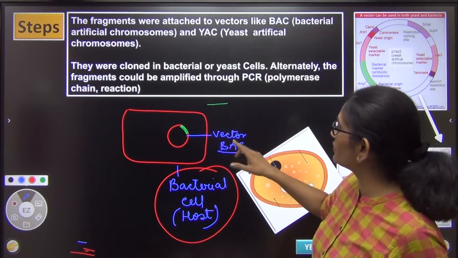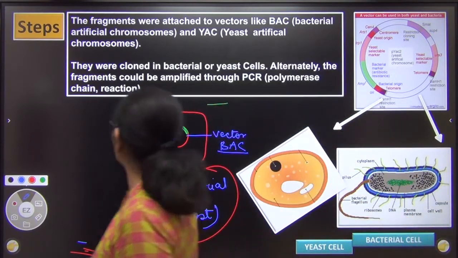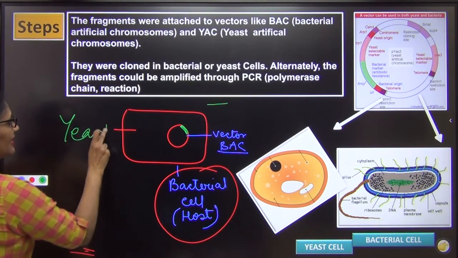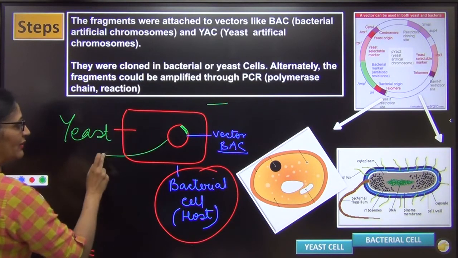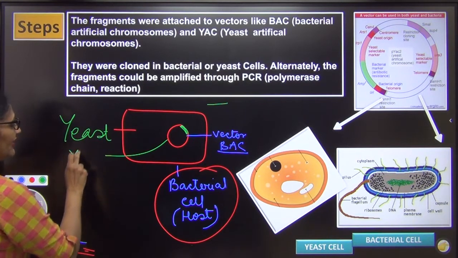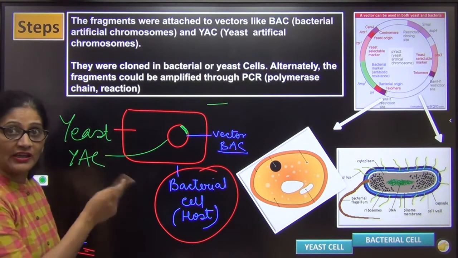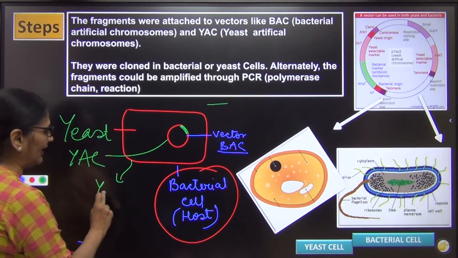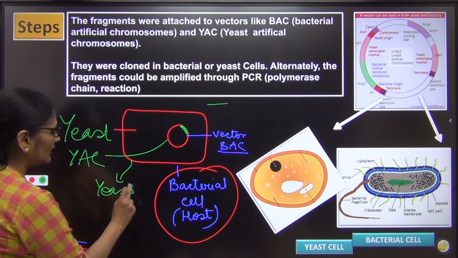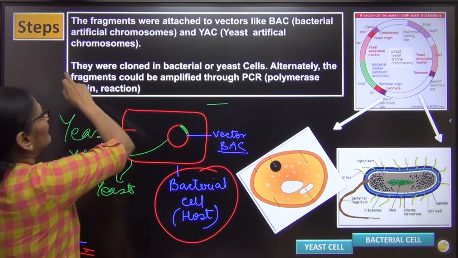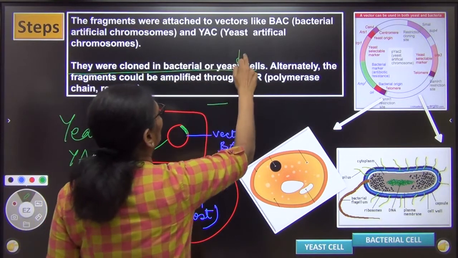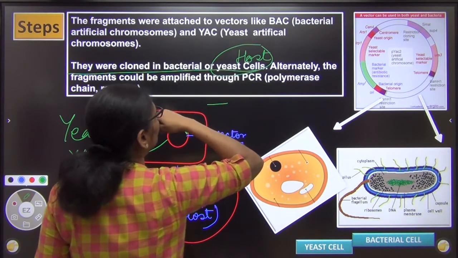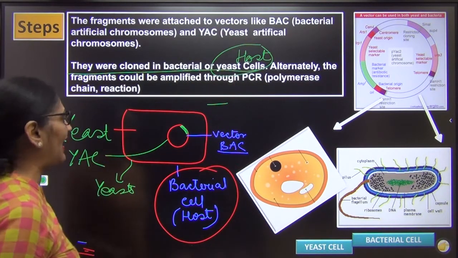Similarly, if you had not used bacteria, if this cell was the yeast का cell, so obviously this DNA would have been yeast का DNA. So you would have called it a yeast artificial chromosome, क्योंकि yeast के chromosome में you have added yours, and obviously then the host cell would have been a yeast cell. So now look at this. They were cloned in bacterial cells. That means the host, आपके NCERT में लिखा है, the host is the bacterial and the yeast cell, and the vectors are BAC and YAC.